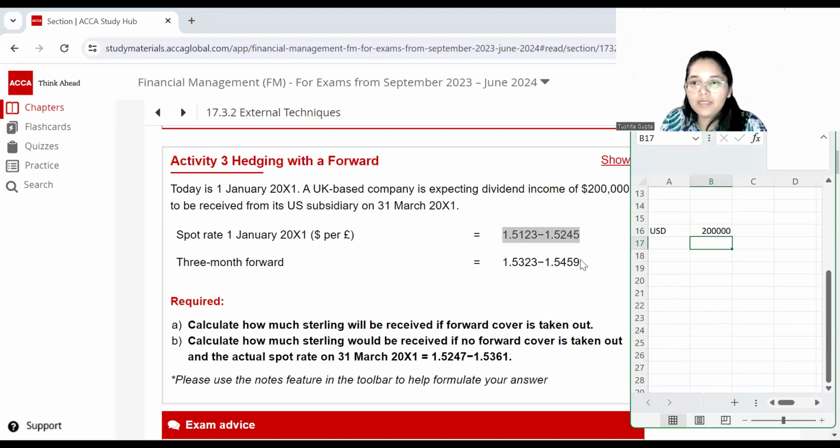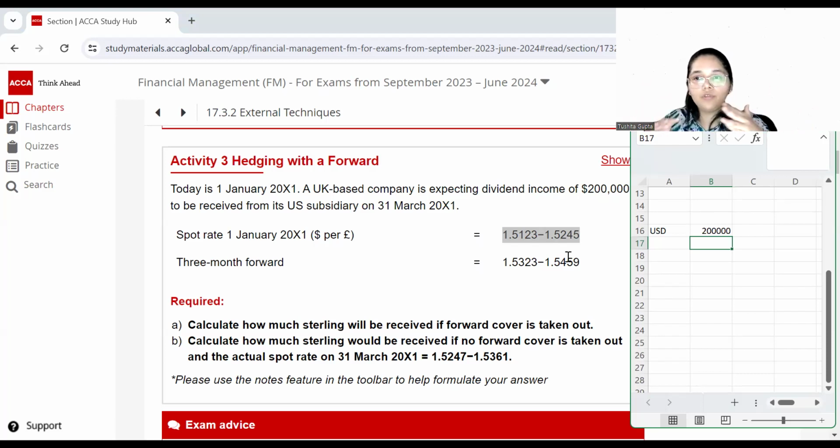Now, these are the two rates which are available. If you're not sure which rate you should be using, simply calculate using both of the answer. And when you're considering a receipt, when you are getting money, the dealer is always going to give you lesser amount of money. So the thumb rule basically is, if you're dividing, you will divide it by a higher value so that the receipt is a lesser value, because whenever something is in denominator and that value is higher, your ultimate answer is a reduced value.